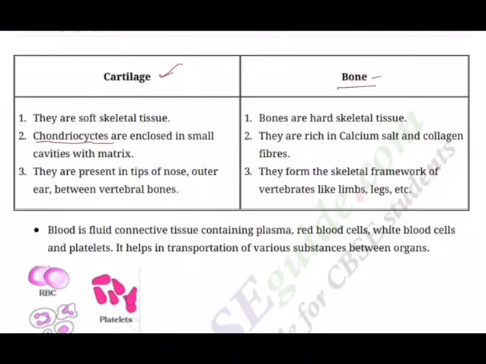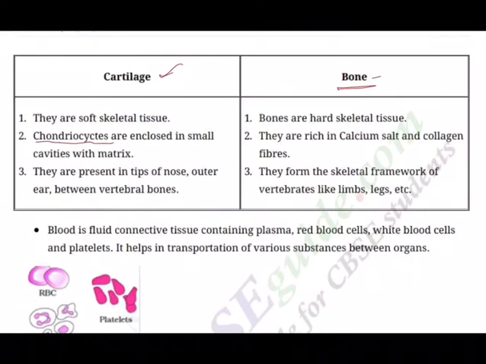On the other hand, bone. So bone cells, technically we call these bone cells osteocytes. These are present in the spaces called lacunae.